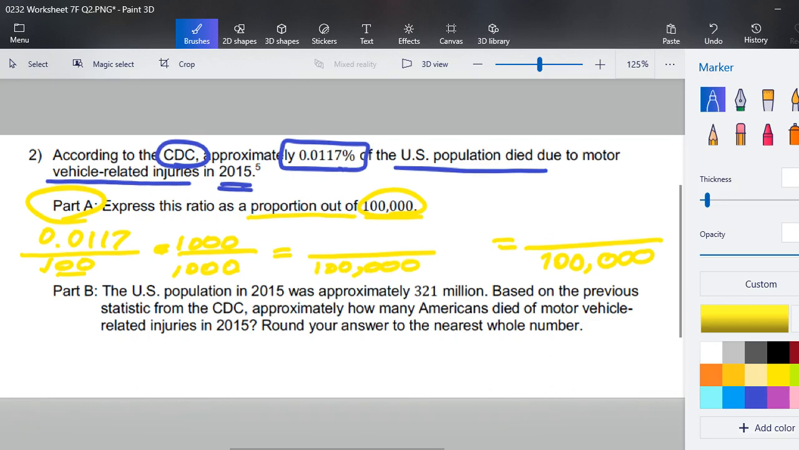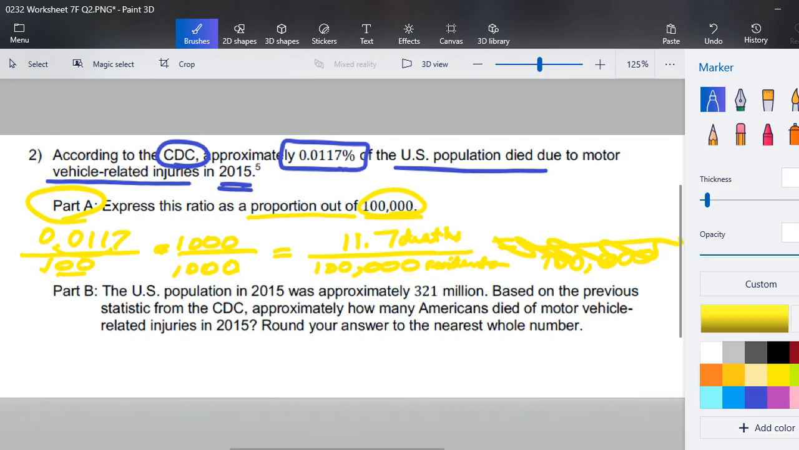I can multiply in my calculator. I can use the fact that I have 3 zeros. I get 3 decimal moves. And so what we're looking at is 11.7 or 11 7/10 deaths for every 1,000 residents. And I don't need this because I'm already there.